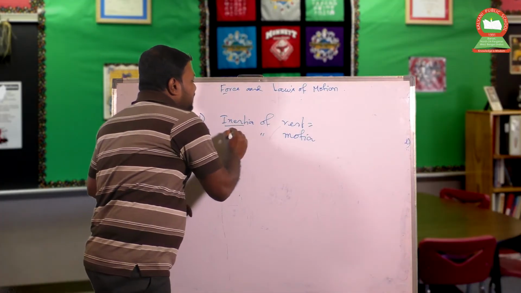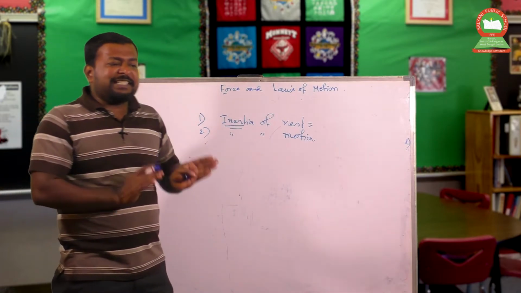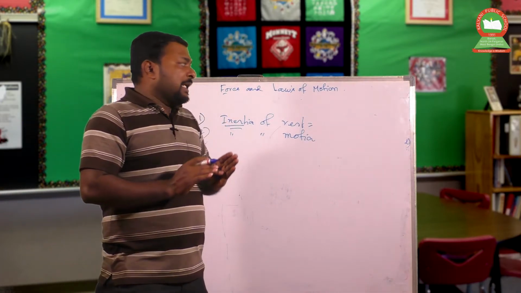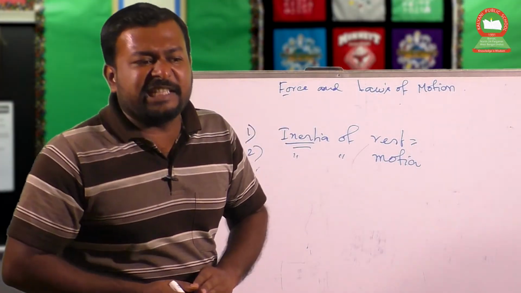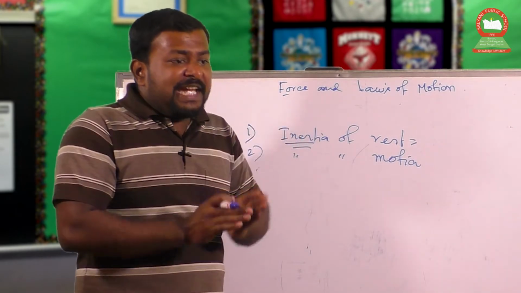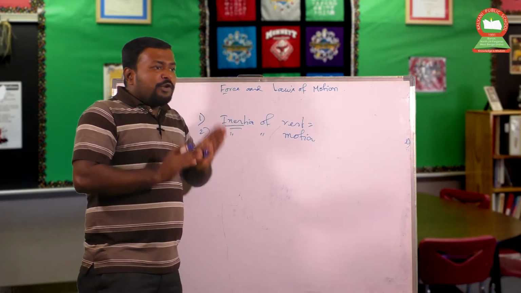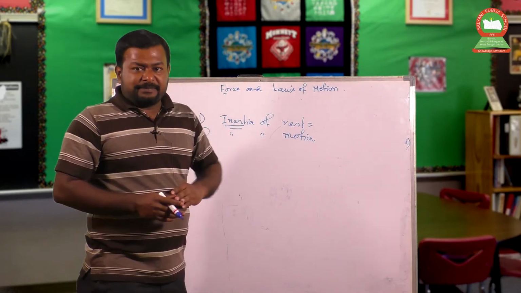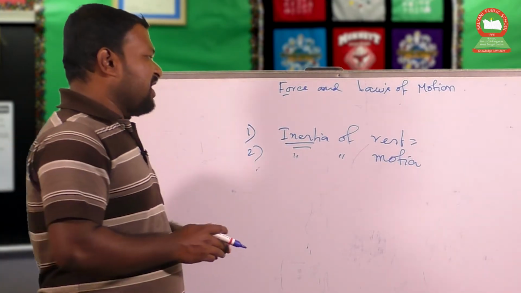Now what is inertia and where does this term come from? Every body, in classical mechanics or any kind of mechanics, has its own mass. What is mass? Mass is the amount of substance present in the body. Due to that mass, the body will retain its original position. So, inertia is a term which is derived from the body's mass. So, mass is the prime factor or the measurement of inertia.